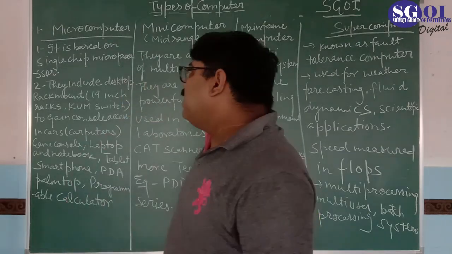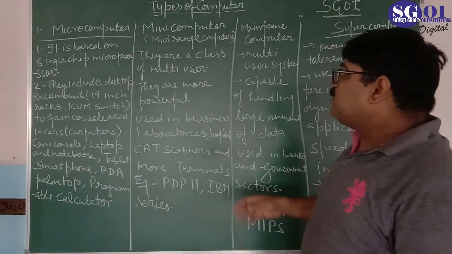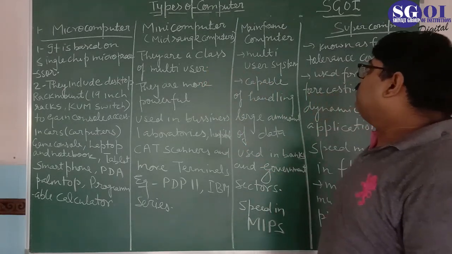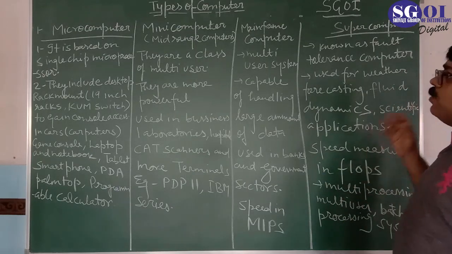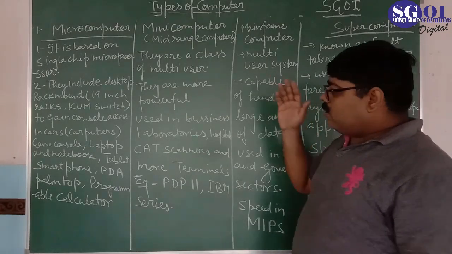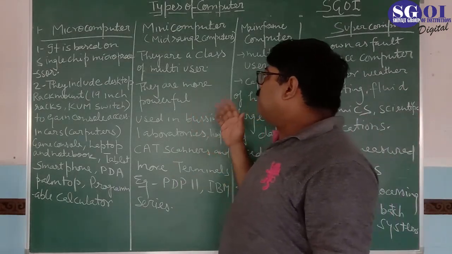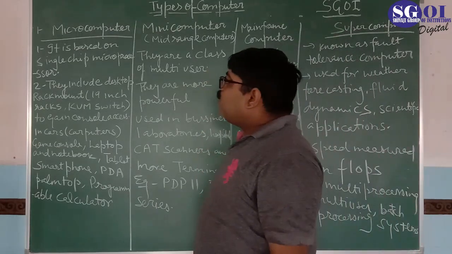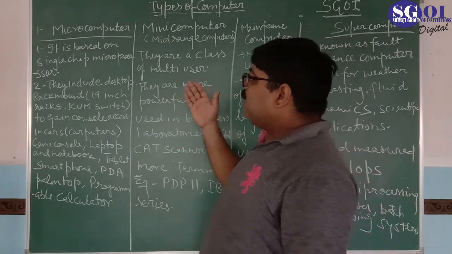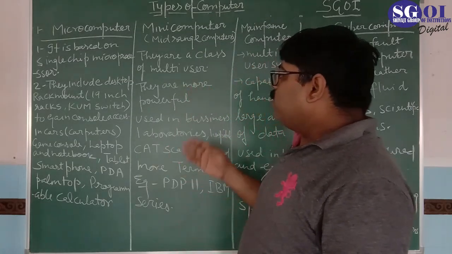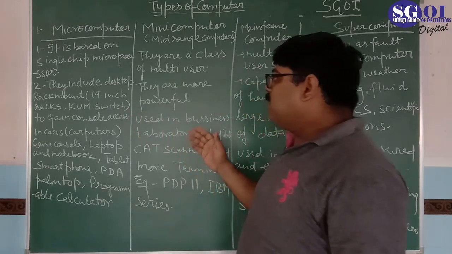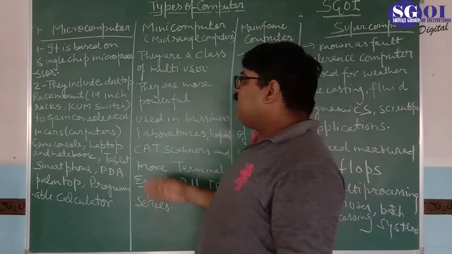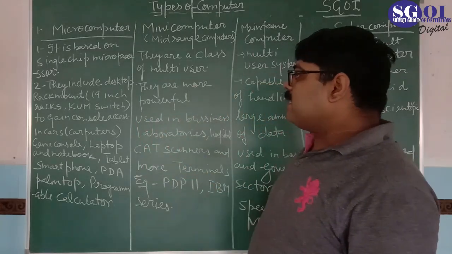So these are the categories of digital computers: microcomputer, mini computer, mainframe computer and supercomputer. The properties of a microcomputer are that it is based on a single chip microprocessor, including desktop and rack mount. The screen is 19-inch, meaning racks are 19-inch, with a KVM switch to gain console access.